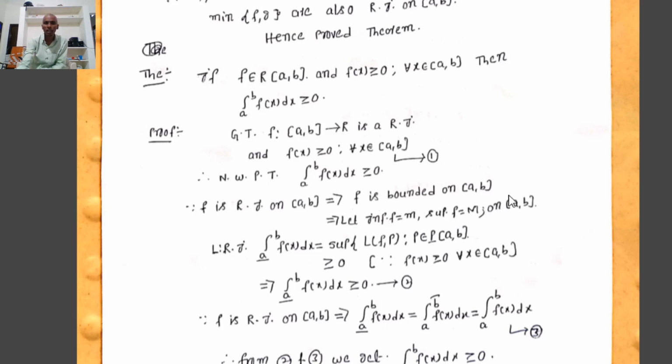Similarly, since f is bounded on [a, b], f is bounded on each and every subinterval I_r, and the infimum of f(x) and the supremum of f(x) on each subinterval must be greater than or equal to 0. Therefore, since the infimum of f(x) on each and every subinterval is greater than or equal to 0, the supremum of the set of all lower Riemann sums must be greater than or equal to 0. That implies the lower integral from a to b of f(x) dx is greater than or equal to 0. That is, the lower Riemann integral must be greater than or equal to 0.